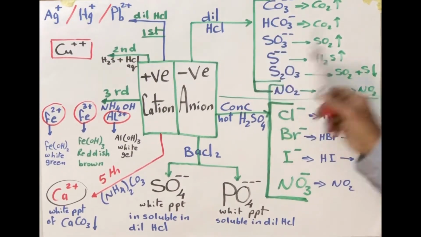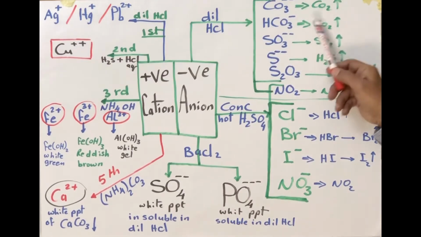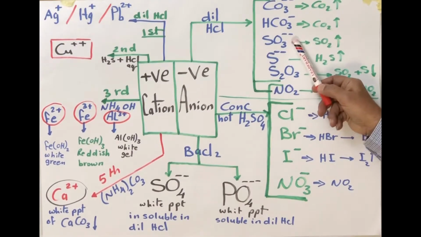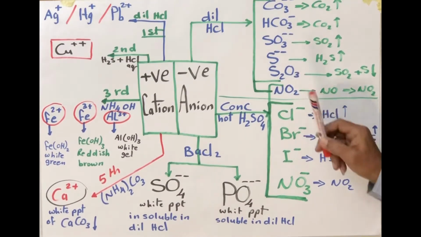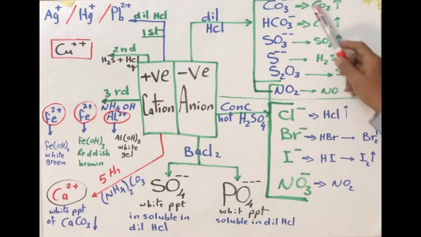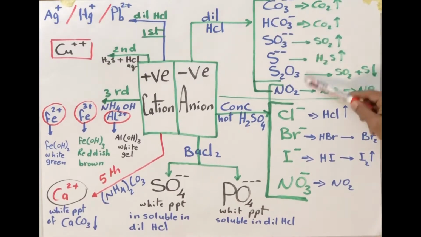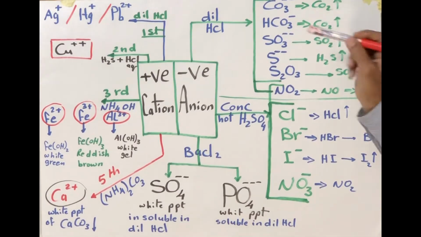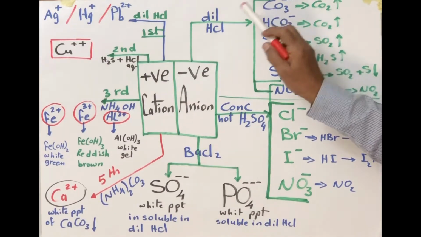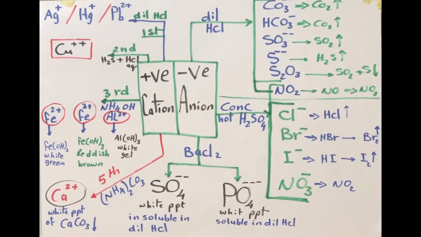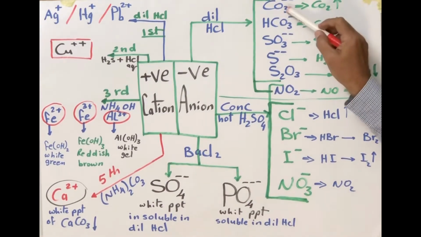This group includes carbonate, bicarbonate, sulfite, thiosulfate, and nitrite. All these groups, we will take them in the form of salts, and we will depend on observation. Each one will produce a type of gas, and from the observation and recording it, we can determine these groups.